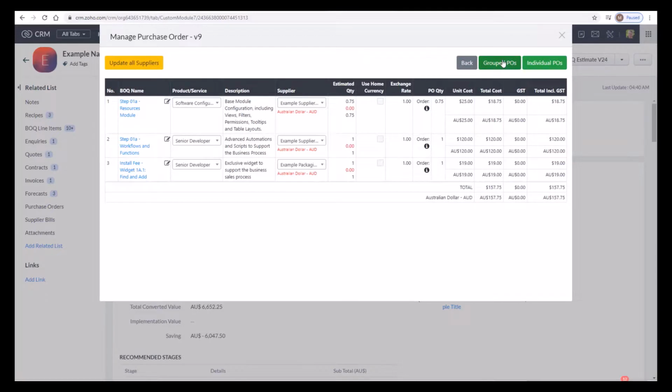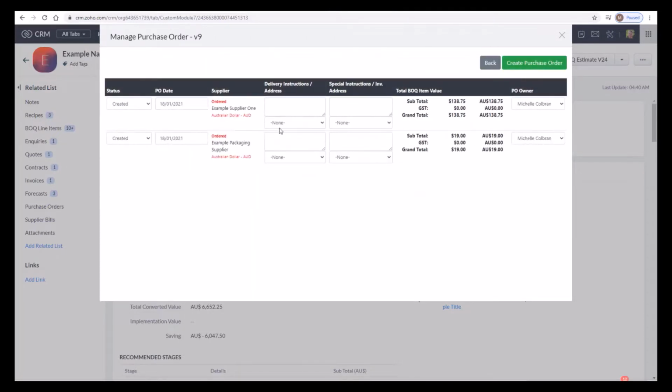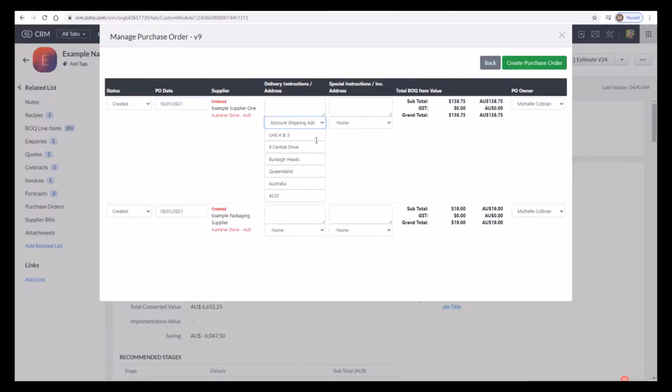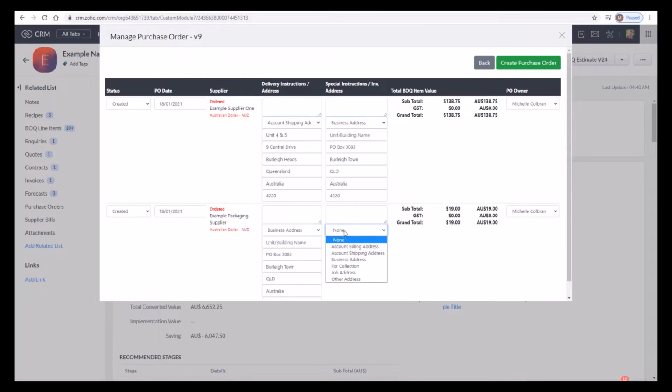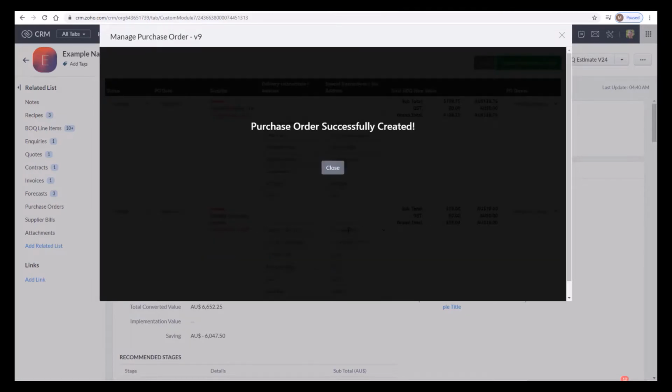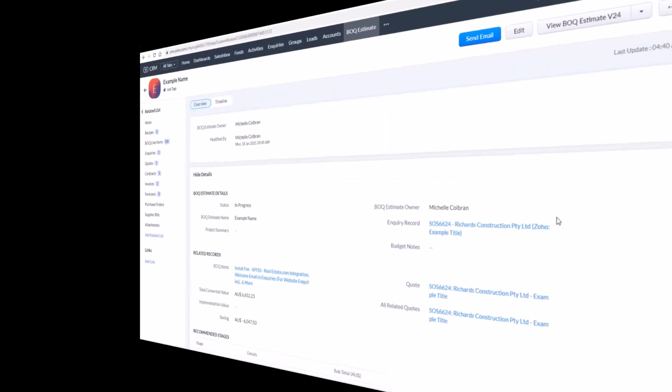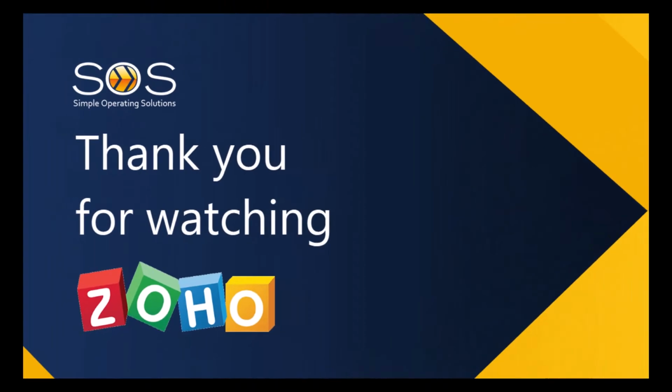When we generate our purchase order, we can select where the billing and the shipping address. When we create the purchase order through the widget, we can customize our billing and shipping address. The purchase orders are automatically created and will also be displayed in the budget. So that's a quick overview of the end-to-end process using Zoho with widgets for BOQ estimating.